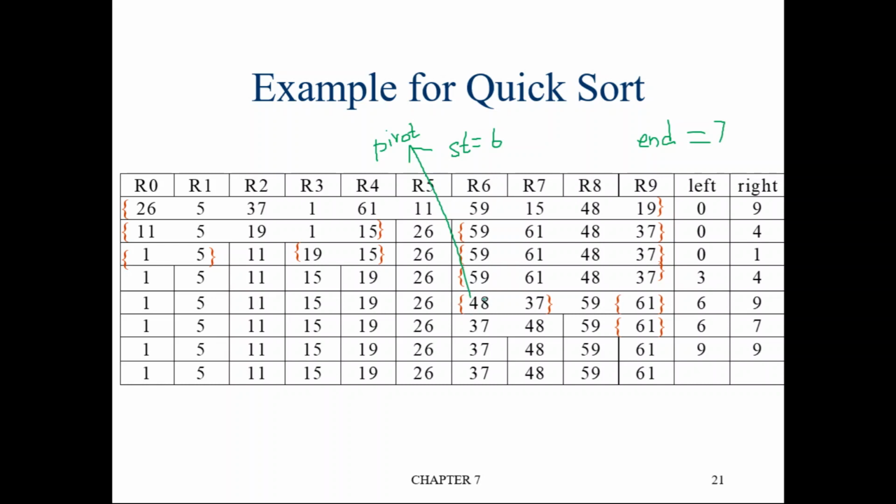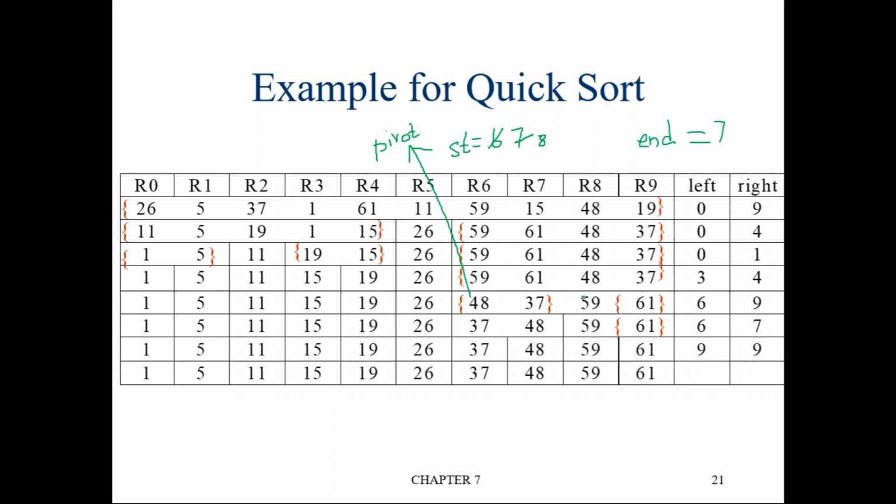The element at start location, is it less than or equal to the pivot element? Element at start location is 46, pivot element is 48. They are equal, less than or equal. So increment start. So start will become 7. Again check, is the element at start location less than or equal to the pivot element? The element at start location is 37. Yes, it is less than the pivot element, which is 48. So increment start. So it will become 8.